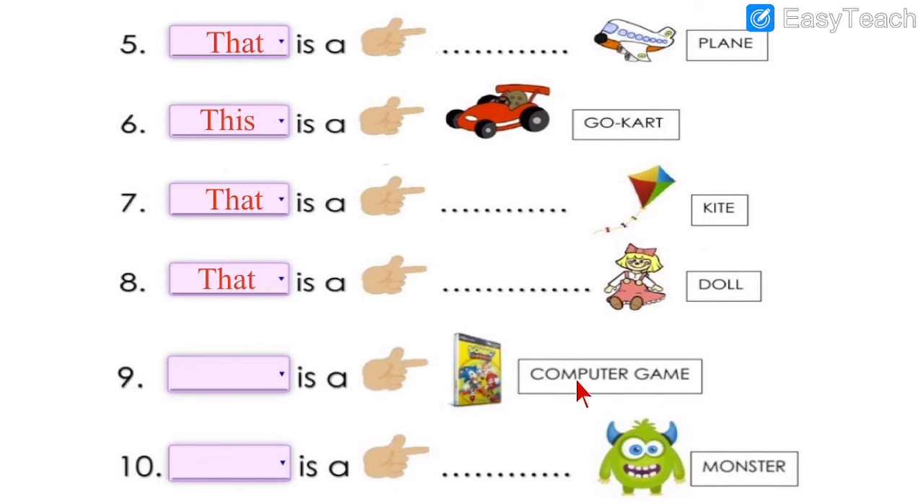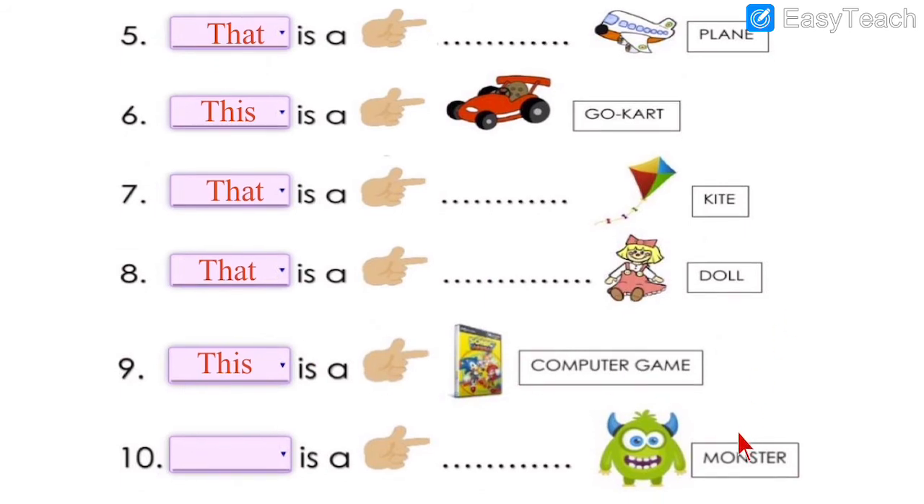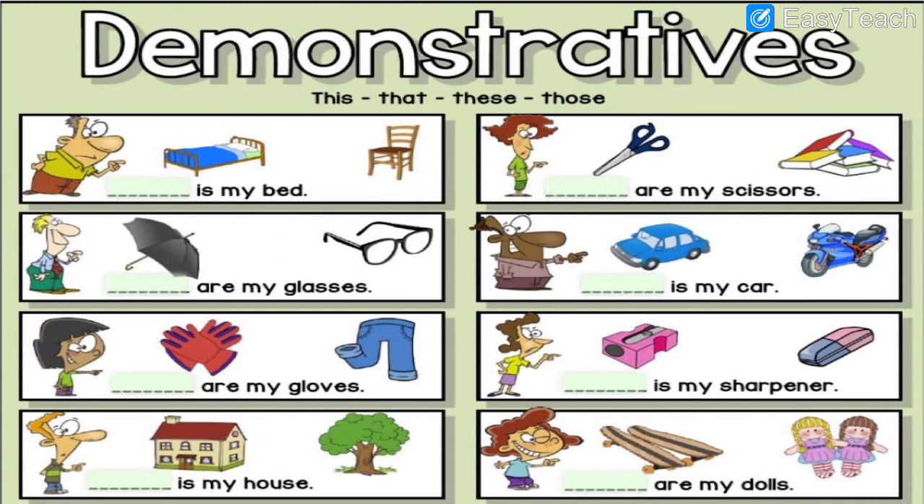Dash is a computer game. Do you like computer games? Yes, I know you like computer games. So, it is very near. So, for near objects, we write this. This is a computer game. And number 10, dash is a monster. See, very scary monster. But it is far. So, don't worry, it will not come near. So, we write that. That is a monster.